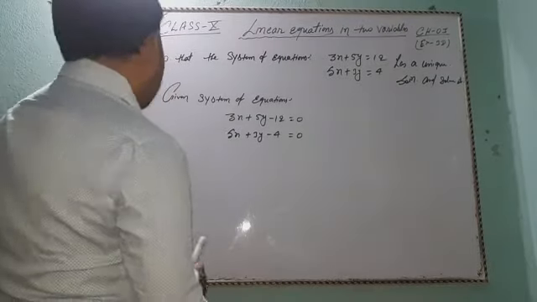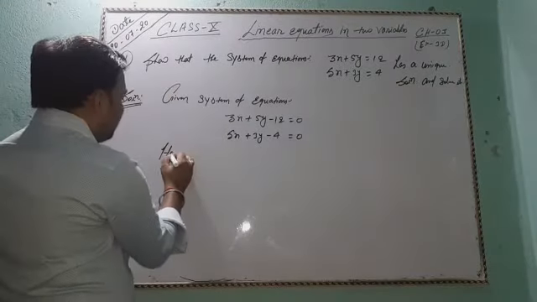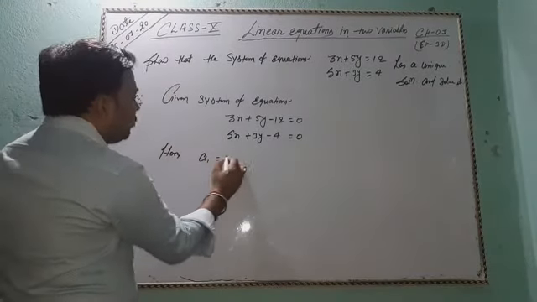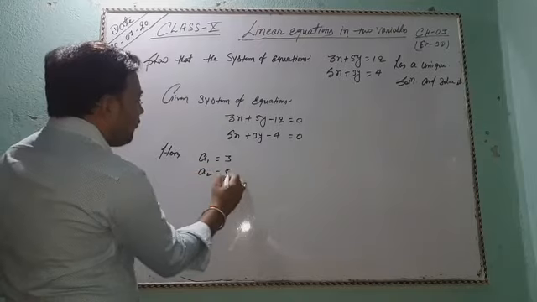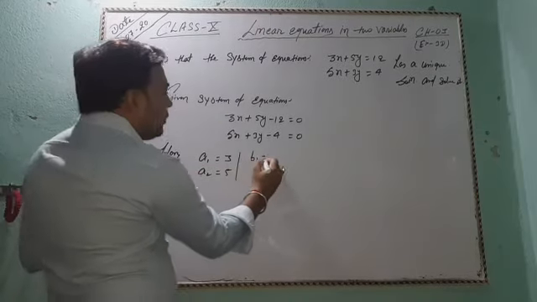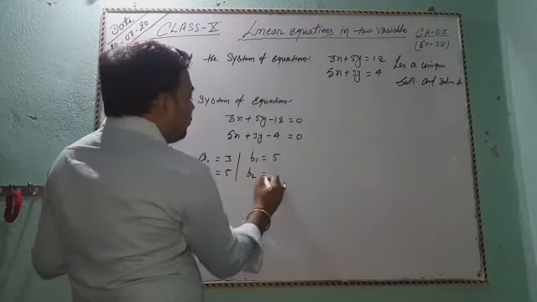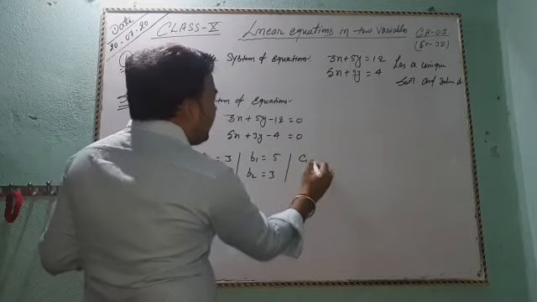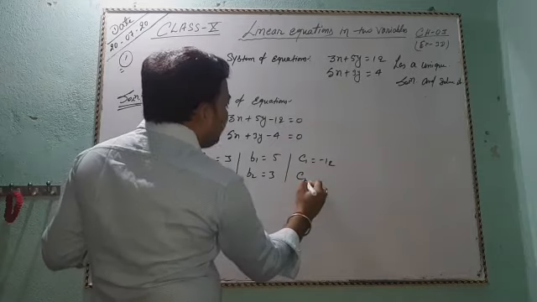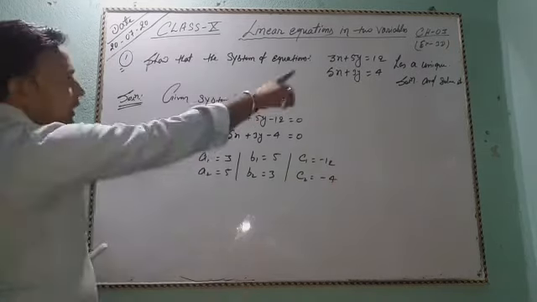So here a1 equal to 3 and a2 equal to 5, b1 equal to 5 and b2 equal to 3, and c1 equal to minus 12 and c2 equal to minus 4. Okay, it has a unique solution.